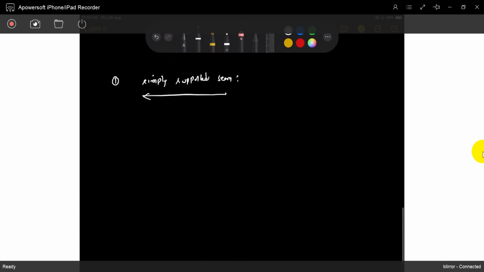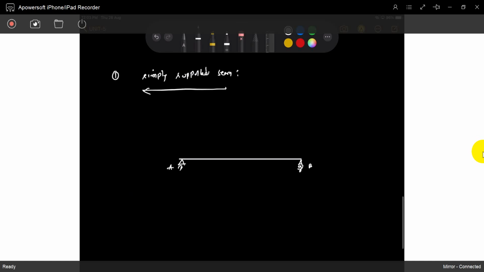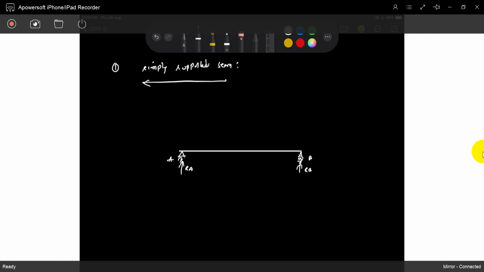This is a simply supported beam, A and B, with reactions RA and RB. Now we can observe when the load is moving from left to right, just taking one unit, how the reaction at A is changing. Take the length as L.